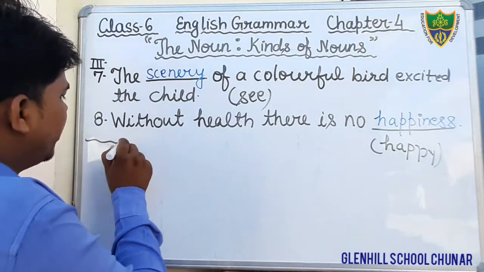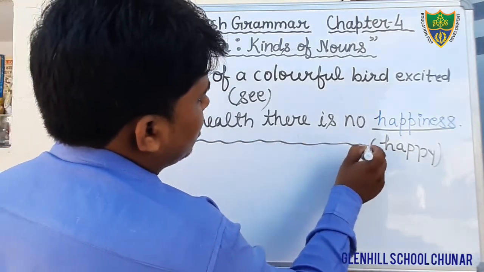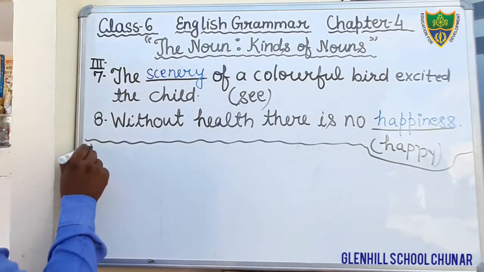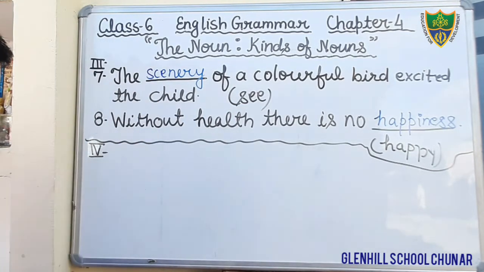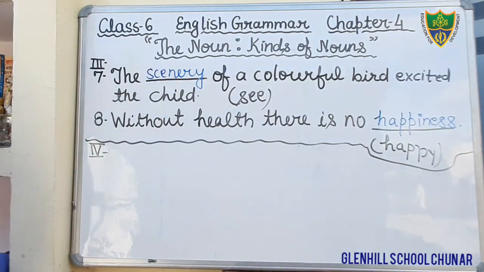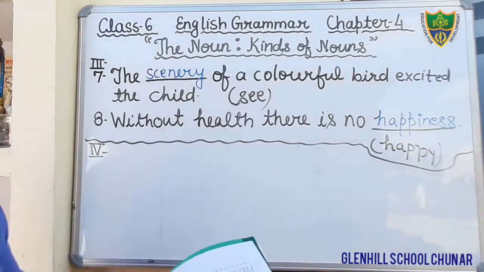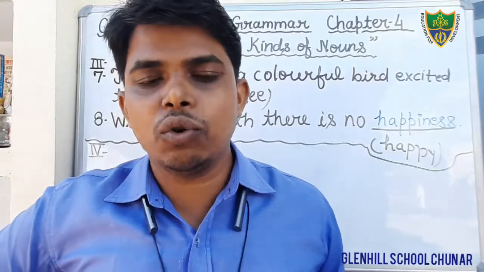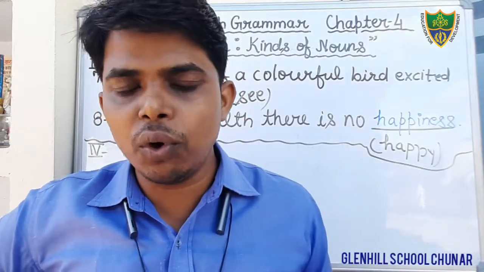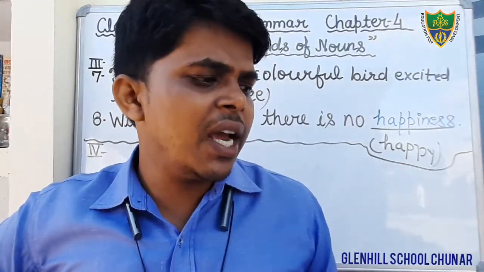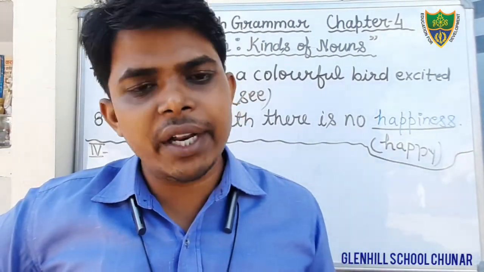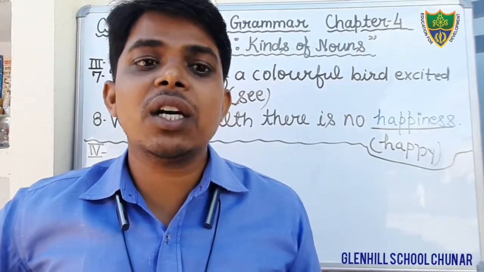Okay students, in this way we have completed exercise number 3rd. Now we will discuss exercise number 4. Just see exercise number 4. Here, what you have to do in this question: we have to underline the collective nouns. Dear students, in exercise number 4 it is given: underline the collective nouns in the following sentences. Sentences are given here and you have to underline the collective nouns.